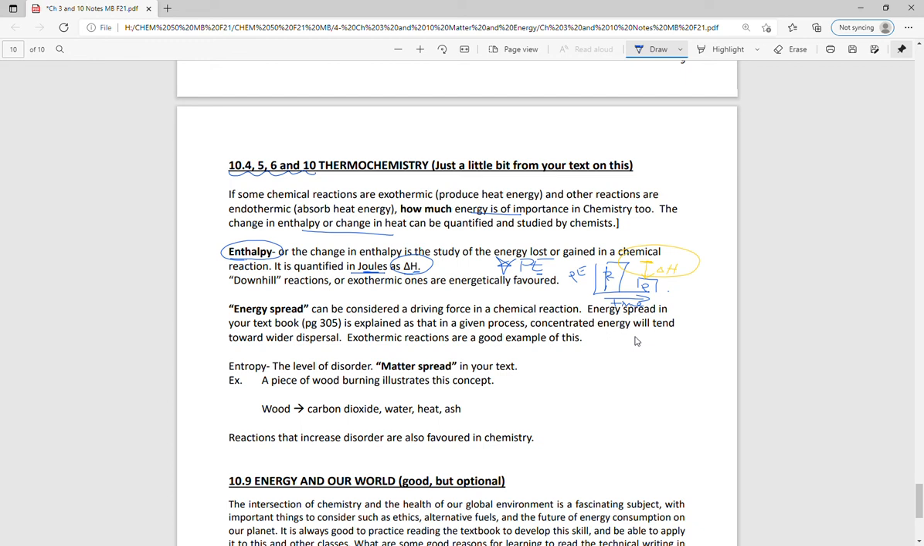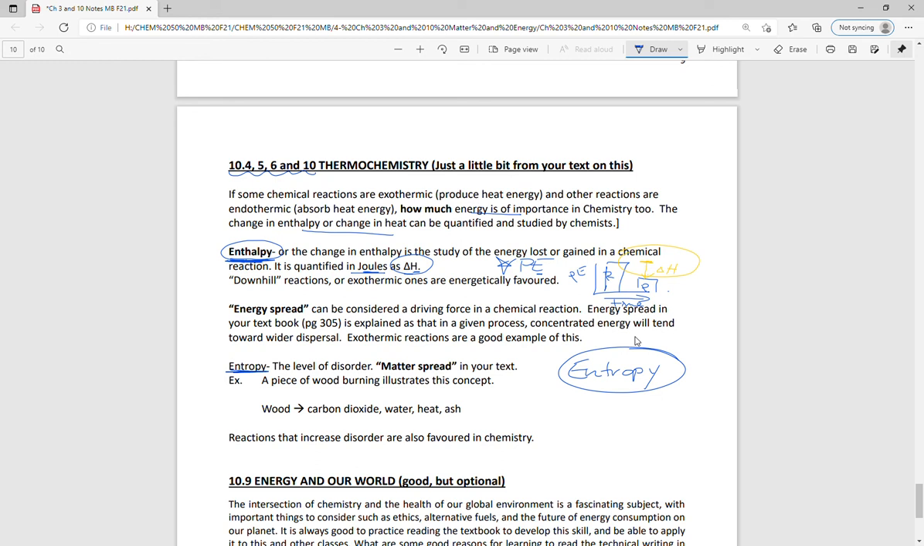The other thing that we could talk about is entropy. So enthalpy is a measure of energy, and entropy, they're very similar words. Entropy is a measure of chaos or disorder. And so in these ones, we could talk about how the world tends towards chaos. And so, whoops, this should have been bolded. There it is, entropy. So the level of disorder or matter spread, it says in your textbook.